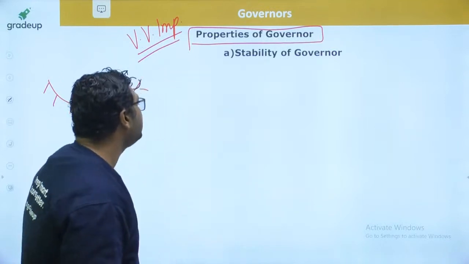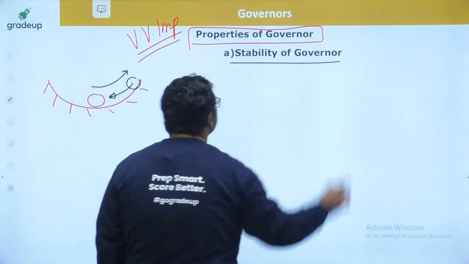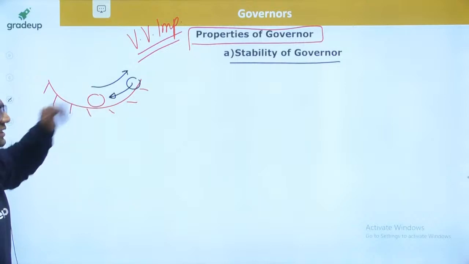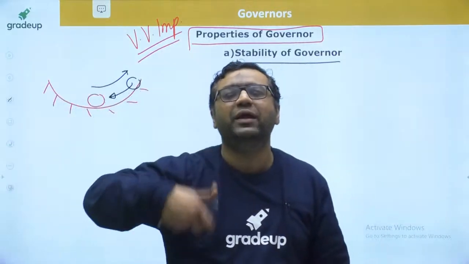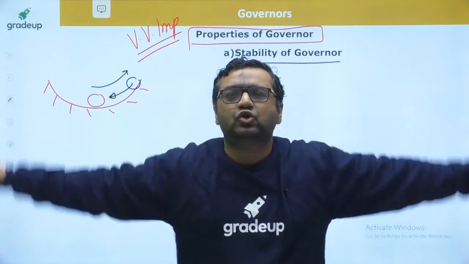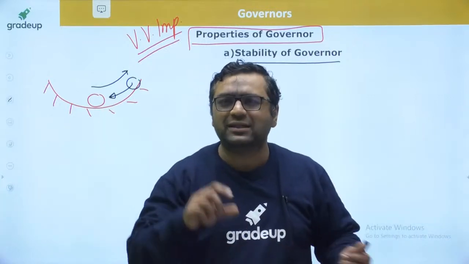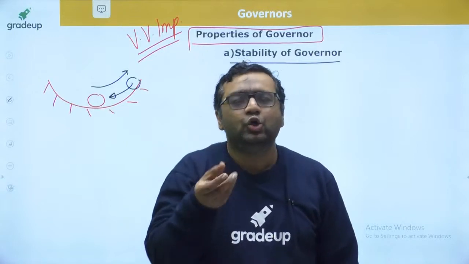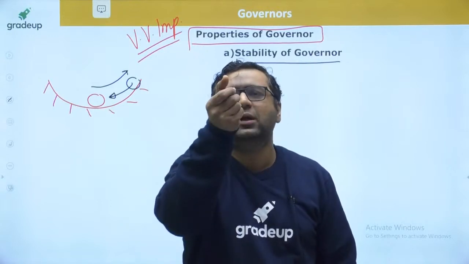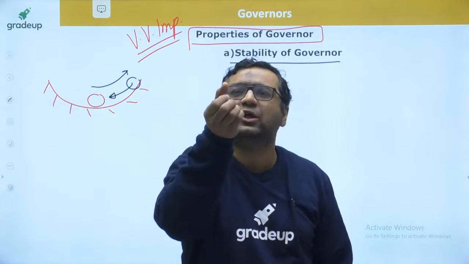So guys, once let us say what is the stability of governor. If governor is following this condition, it is stable. What do you mean by that? Let us say a sleeve is moving and you have the fly balls working like that. The sleeve is at some position for one speed, and you take the sleeve up, changing the position of the sleeve by your hand.